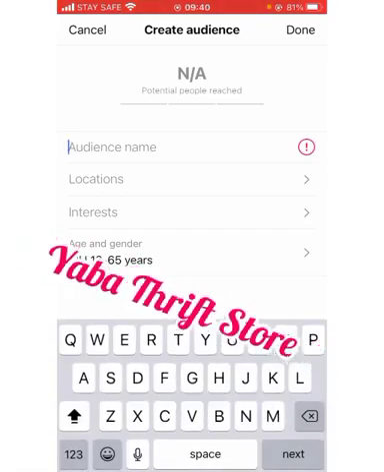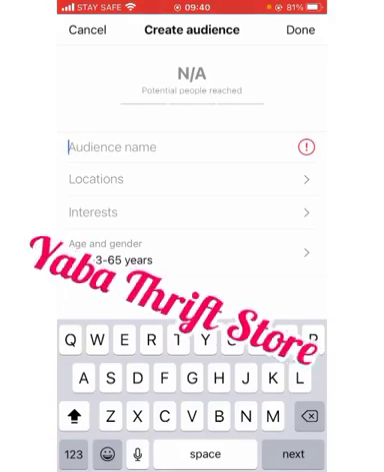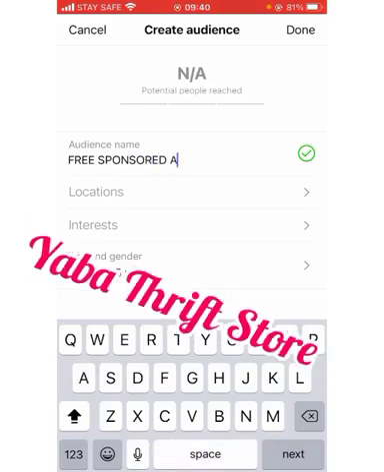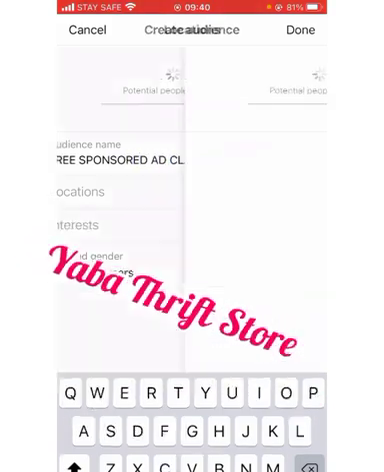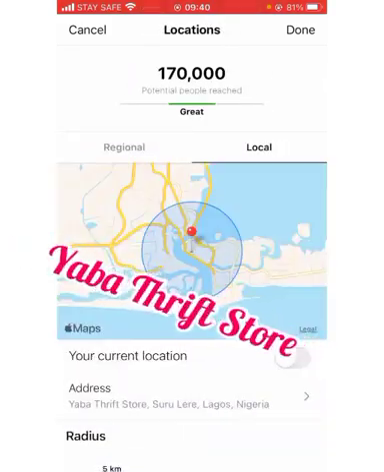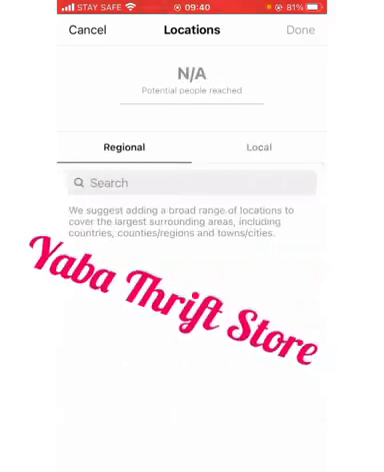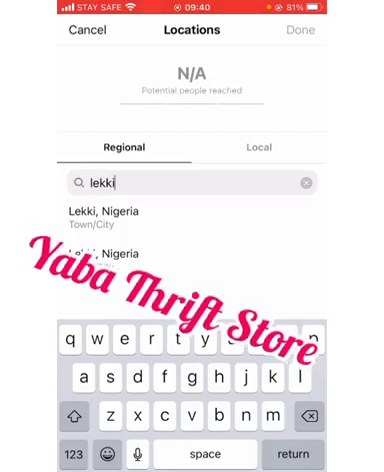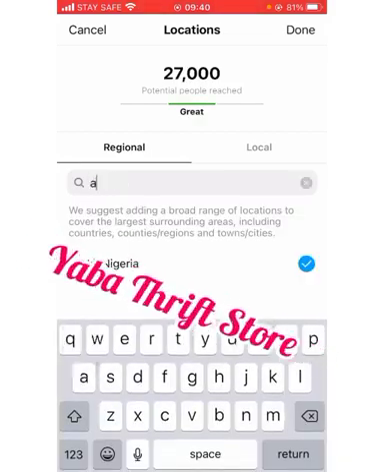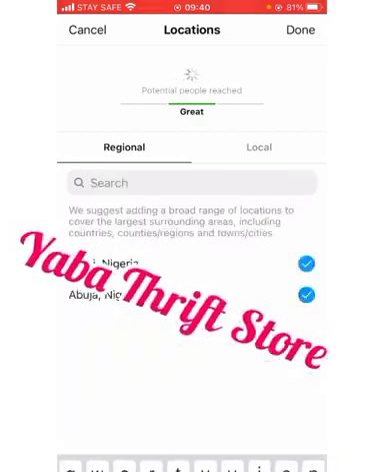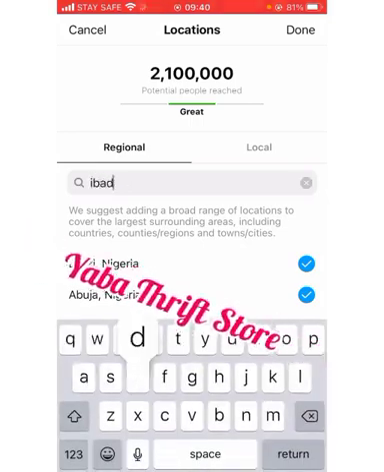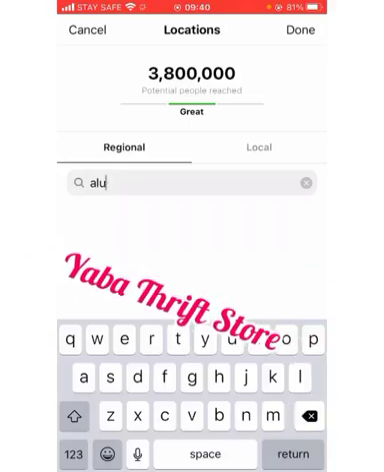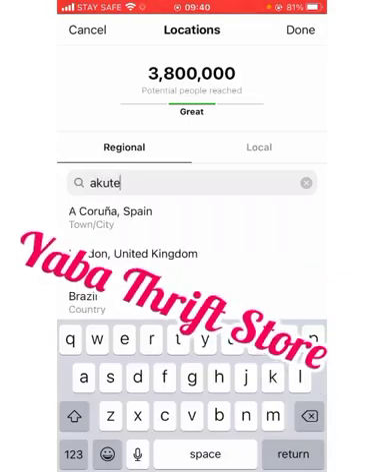Let's say your audience is, okay, you just give it a name so that you remember this is free sponsored ad class. So location. Now, for location, click on regional. You select the locations you want to focus on. Okay, Lekki, Abuja, Ibadan, Akure. Now, I prefer for you to pick specific locations.